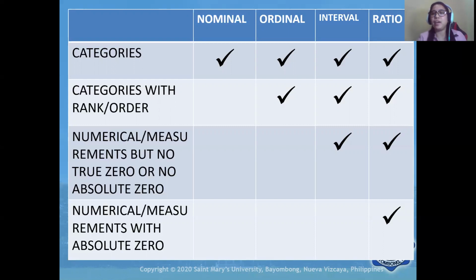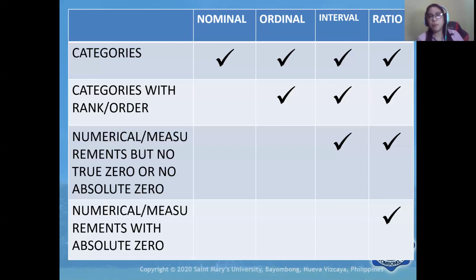As mentioned, nominal is the lowest measurement while ratio is the highest measurement. However, interval is just a special level of measurement, and there are only a few measurements that are classified under interval.